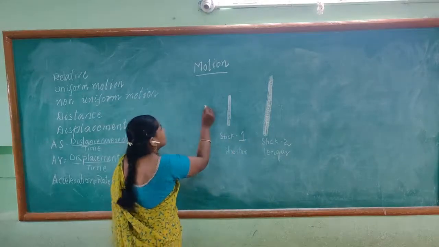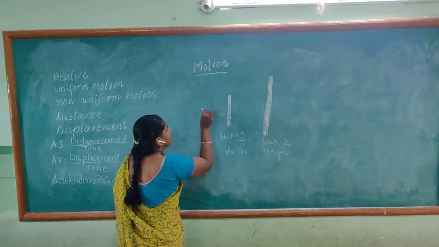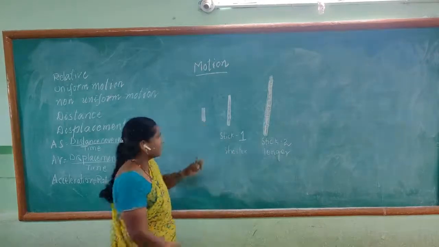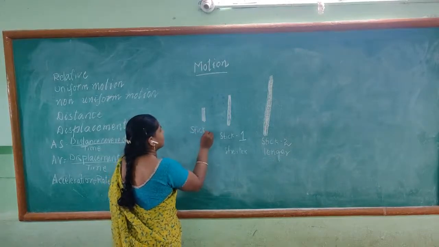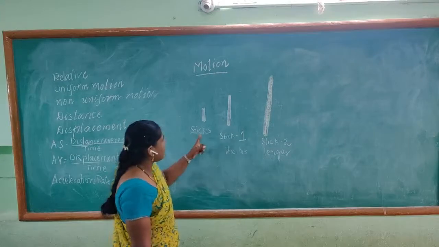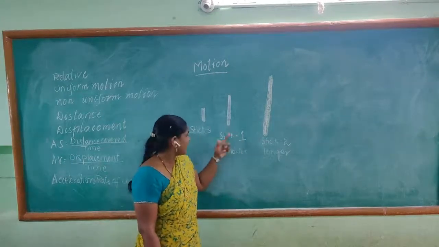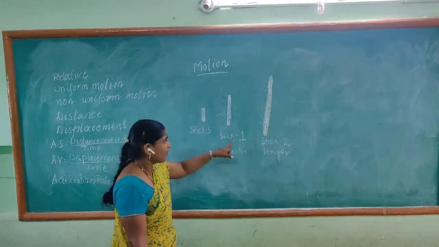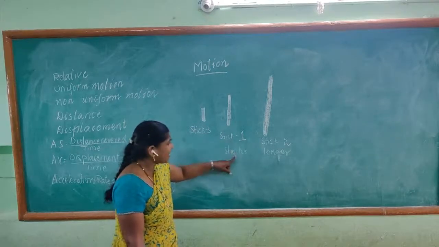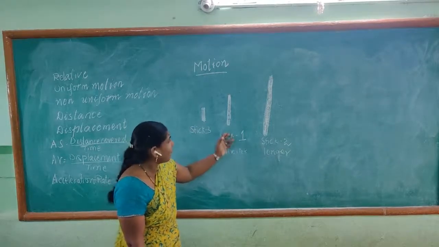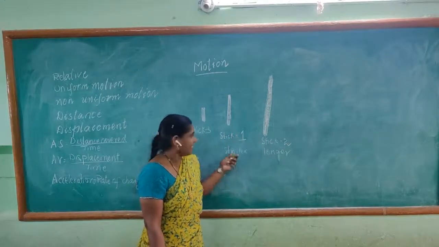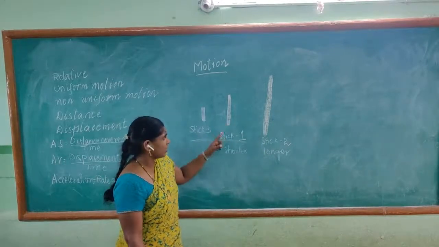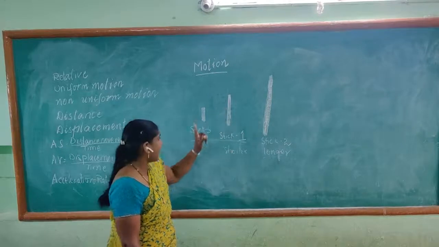You put one short stick. This is stick 3. When we compare stick 1 and stick 3, stick 1 is longer, and stick 3 is shorter. Before, when we compared stick 1 and stick 2, stick 1 was shorter and stick 2 was longer. But when we compare stick 1 and stick 3, stick 1 is longer than stick 3.